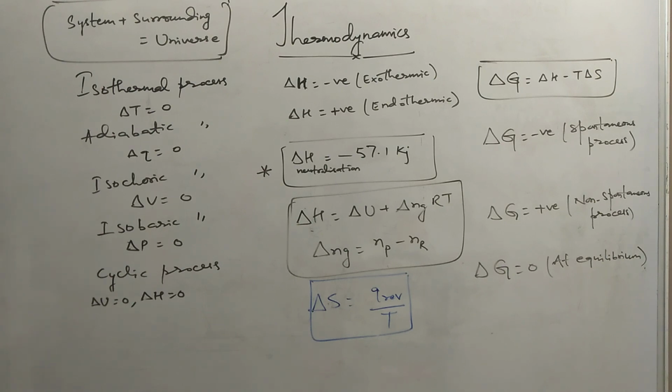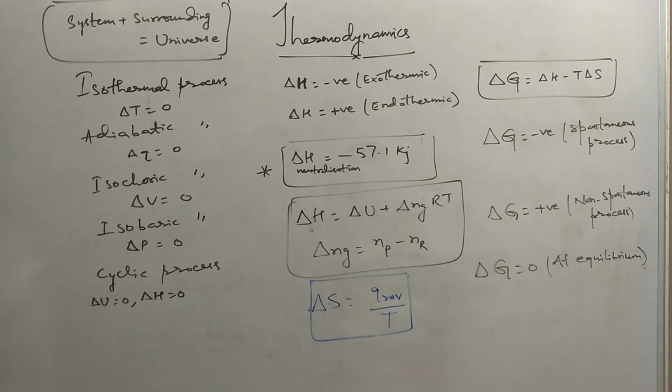One equation which generally the question is asked is the relationship between enthalpy change and internal energy change. So delta H is equal to delta U plus delta Ng RT. Here delta Ng, you have to take the number of moles of gaseous product minus number of moles of gaseous reactant. That means it is the difference of the moles of the gaseous product minus reactant.